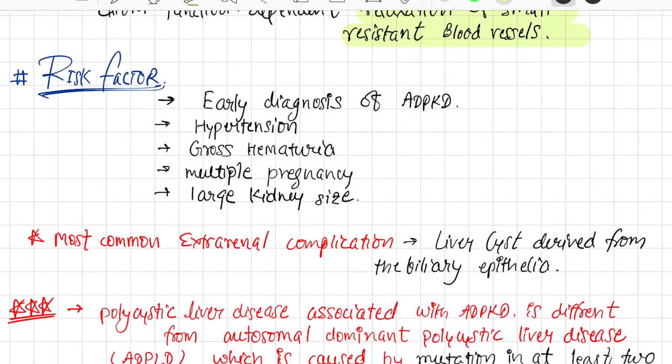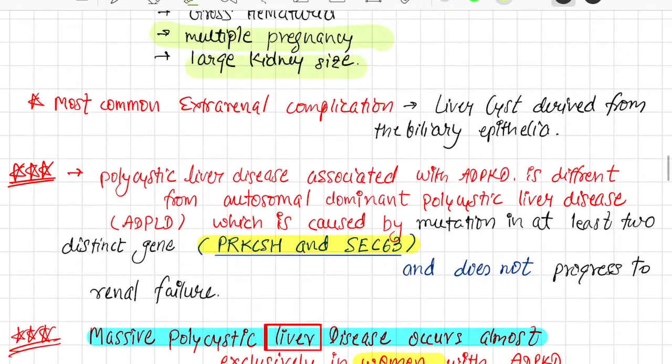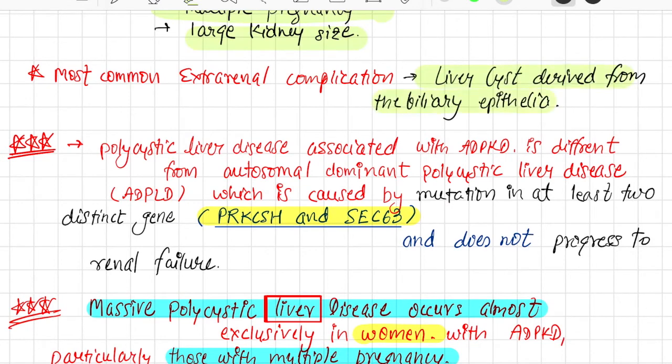So what are the risk factors for ADPKD? Early diagnosis of ADPKD is a risk factor. Hypertension, gross hematuria, multiple pregnancy, very important, and large kidney size are risk factors. The most common extrarenal complication is liver cysts derived from the biliary epithelia, because I already told you PKD1 and PKD2 genes are present in all organs and tissues.